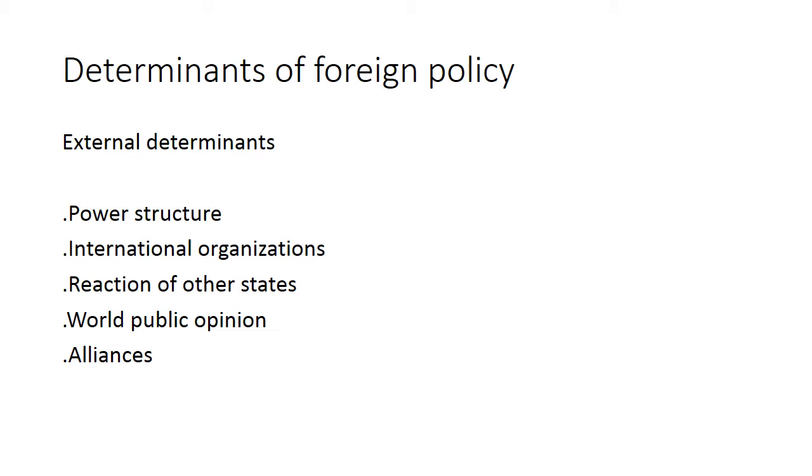Then come international organizations. At the international level, there are some organizations. Similarly to the organizations at the national level, international organizations have their own opinions, their own agendas, and their own suggestions. They have their own impact over the foreign policy.